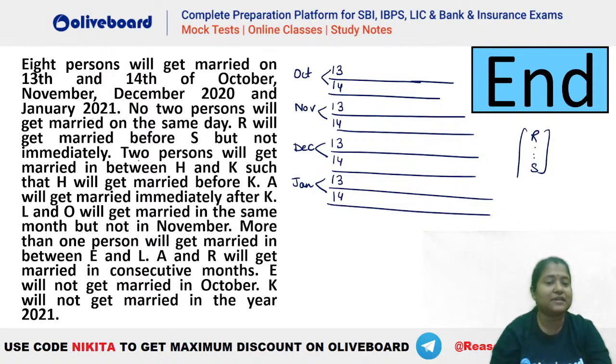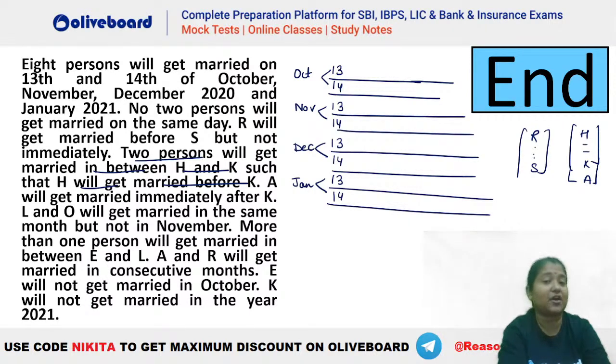After that, it is given that two persons are getting married between H and K, such that H is before K. So we have H dash dash and K. Okay, this is the situation. A will be immediately after K, so A has to be immediately after K. Now, do we have any other information related to H, K, or A here?